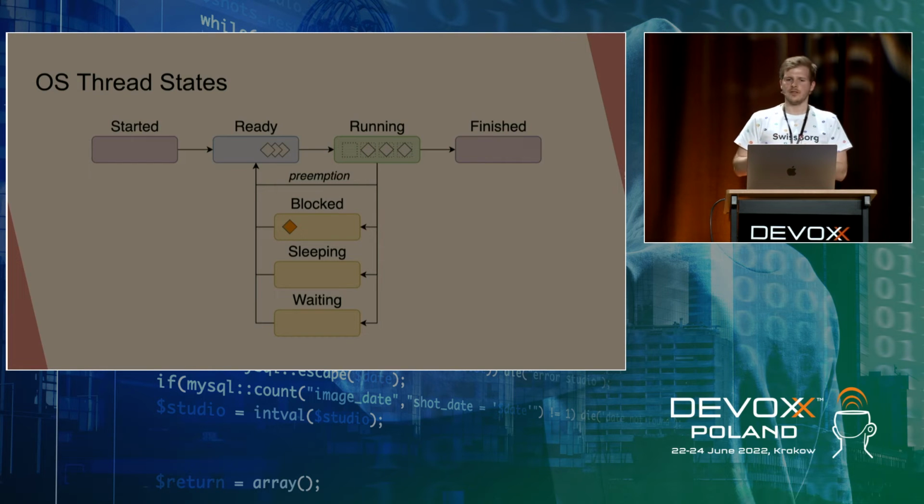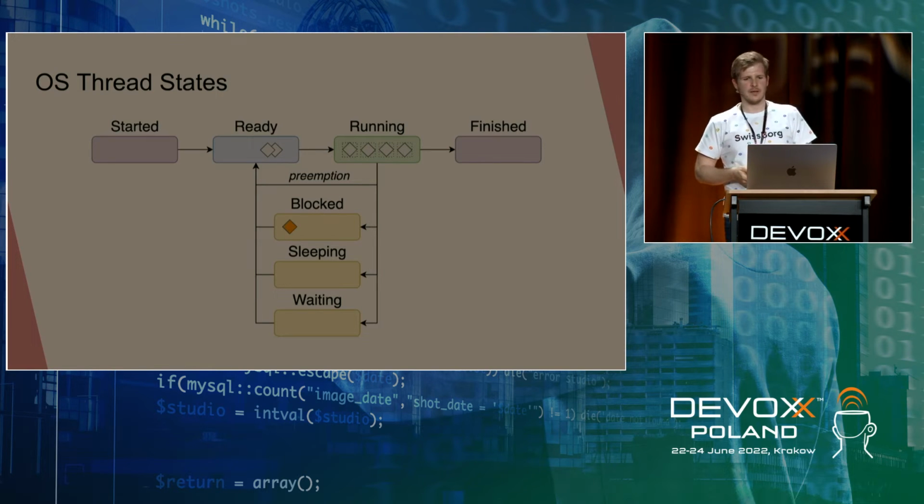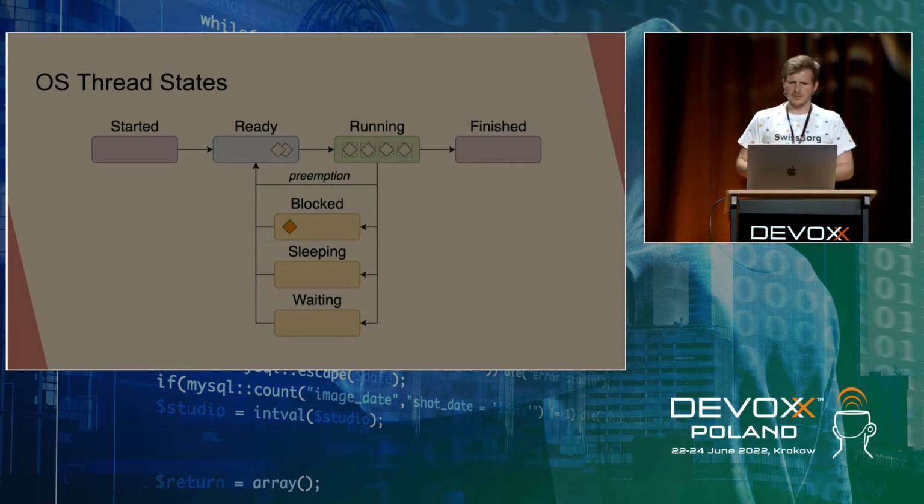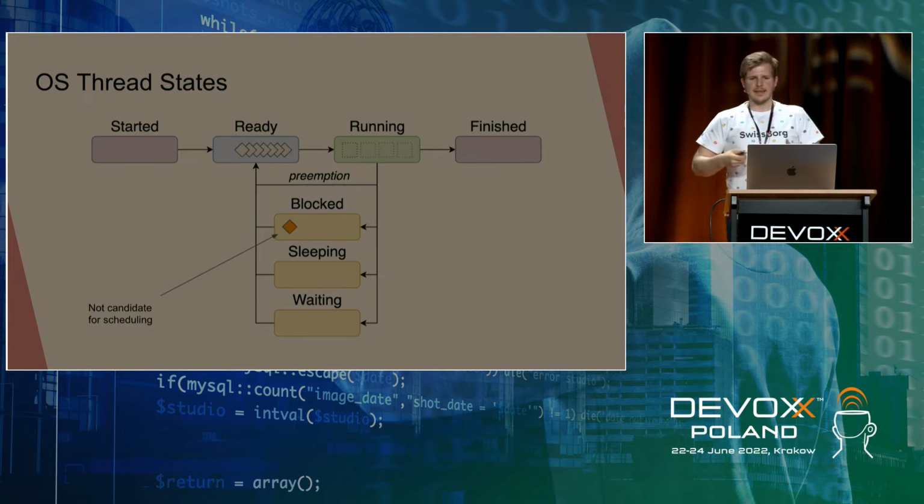The slot on the CPU is free, and the next thread can be scheduled to this slot, and so computation goes on. After the time slice elapses, all the threads get preempted, and then new scheduling happens. And because our orange thread is now in the blocked state, it is not a candidate for the next scheduling. It's out of the pool of ready threads, so scheduling only happens within the pool of the blue ready threads.